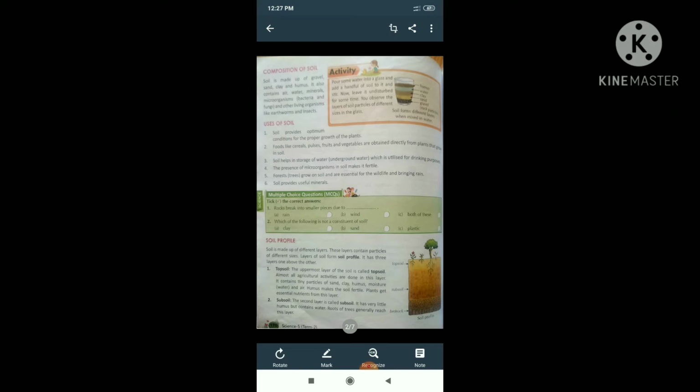So see, first is the topsoil. This is the uppermost layer of the soil, called the topsoil. Almost all agricultural activities are done in this layer. This contains tiny particles of sand, clay, humus, moisture and air. Yes, humus makes the soil fertile. Plants get essential nutrients from this layer. So this is the uppermost layer which we normally use for farming.